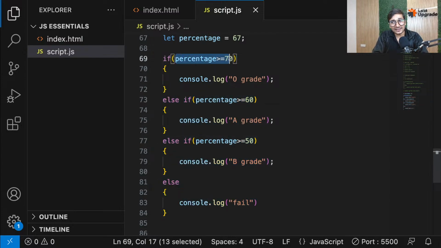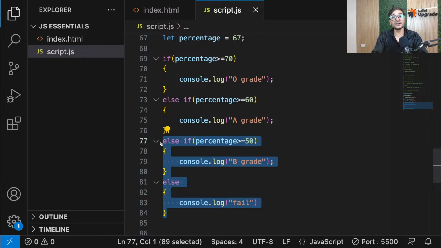If this is not correct, then it will move to the next condition. It will skip this block. If this is not correct, it will skip this block and then move to the next condition. Now, if this is correct, it will execute this block of code and skip the other things. That means it will only execute the other parts if the condition is incorrect. If it is correct, that block will be executed and all the other things will be skipped.